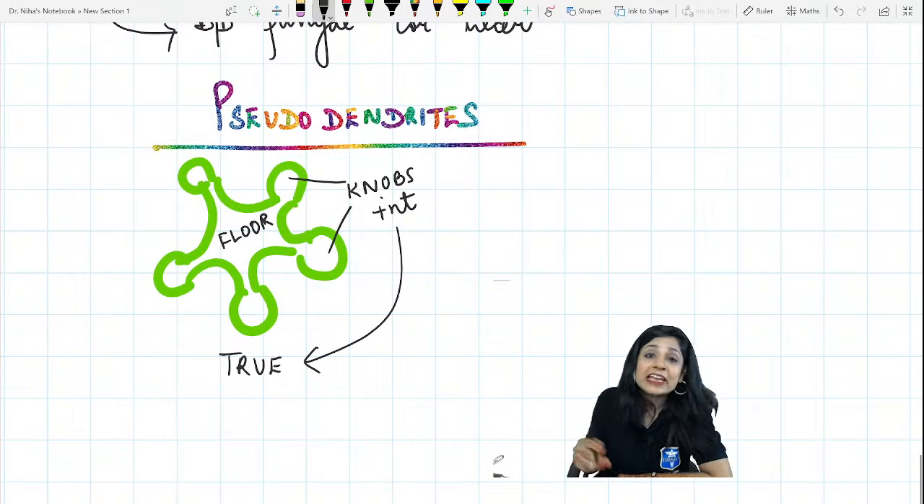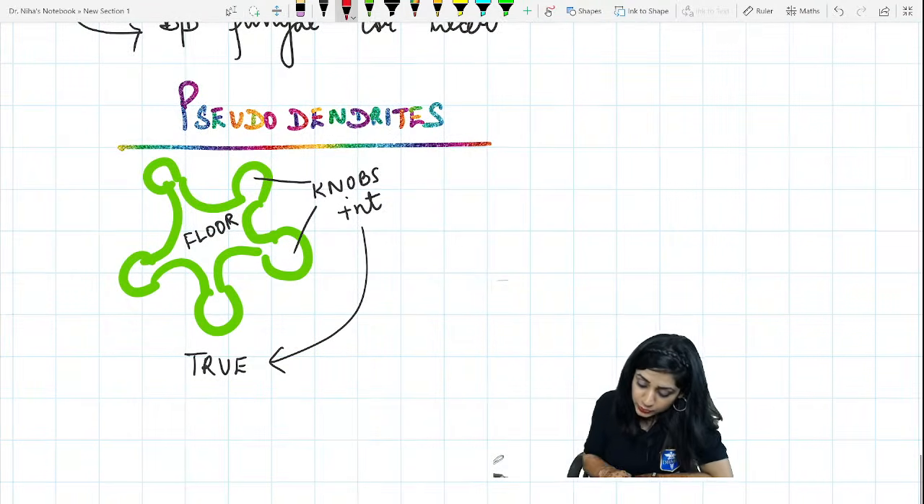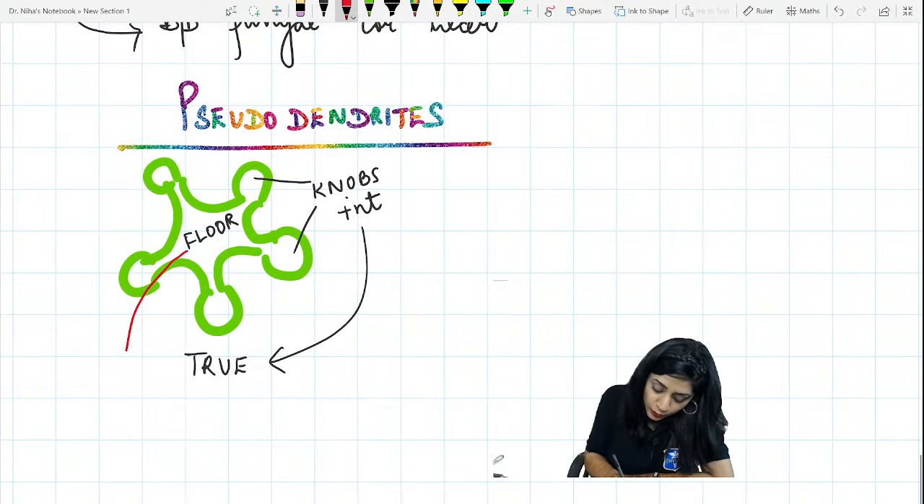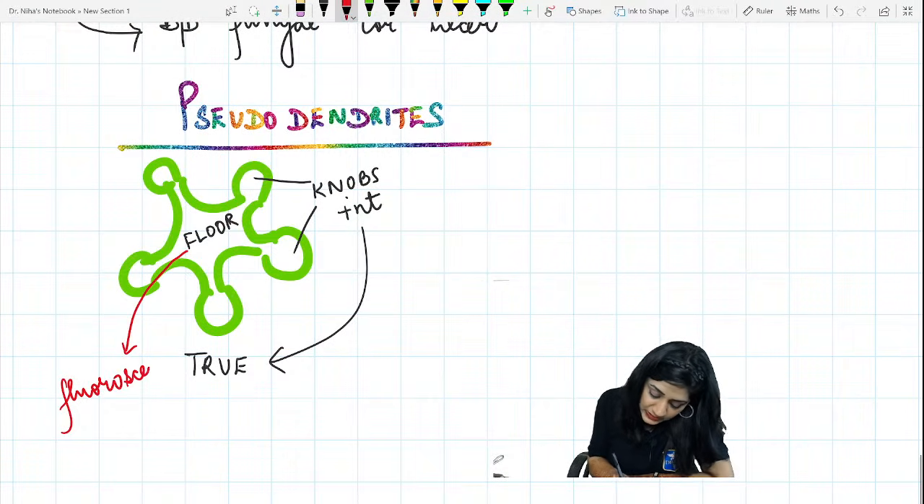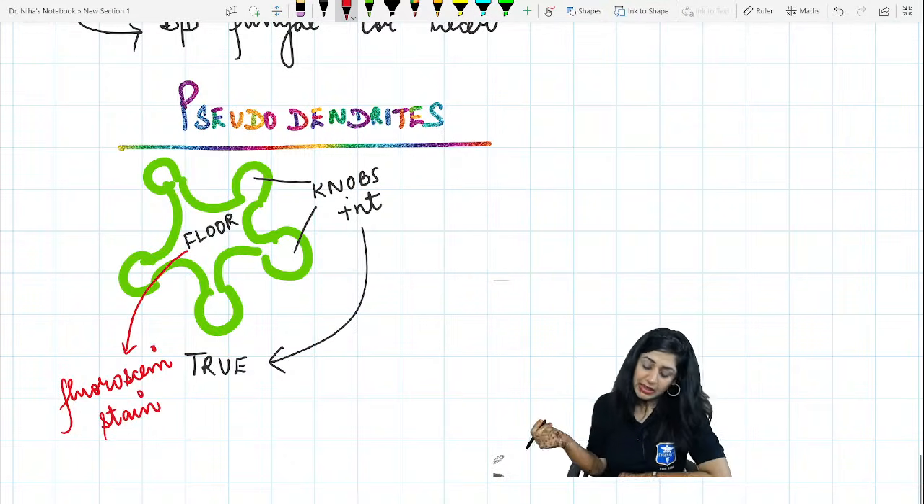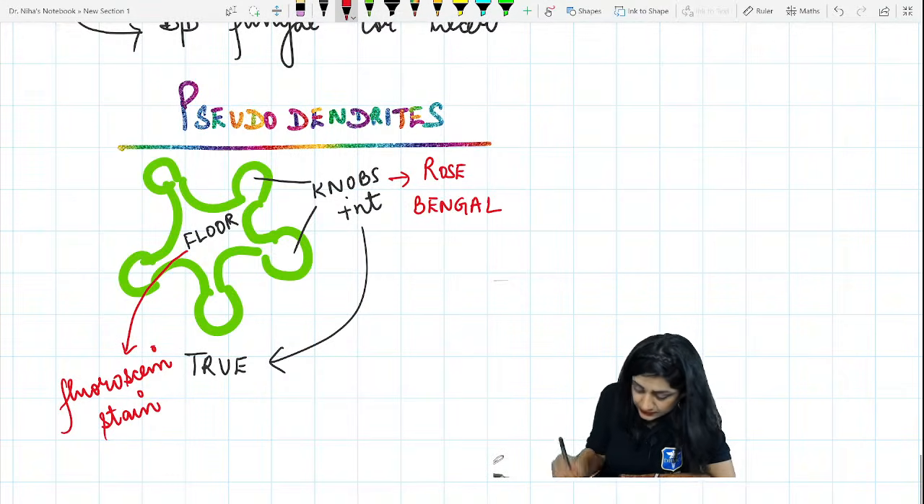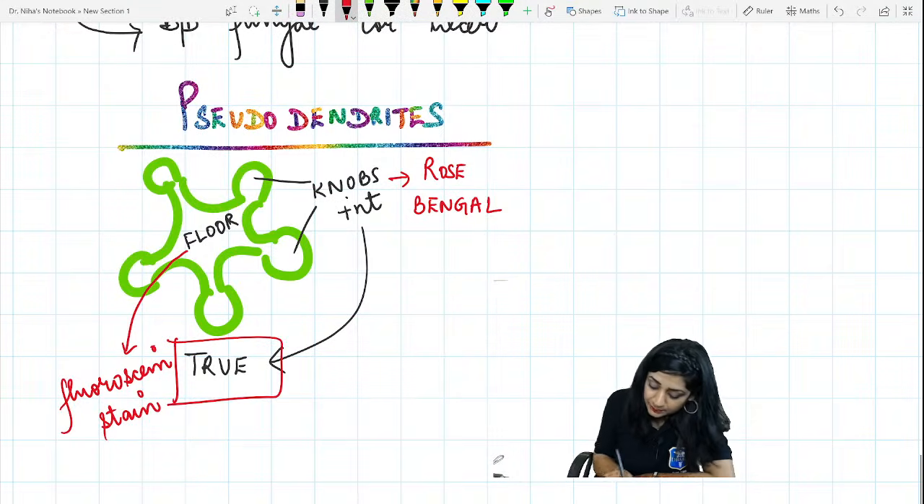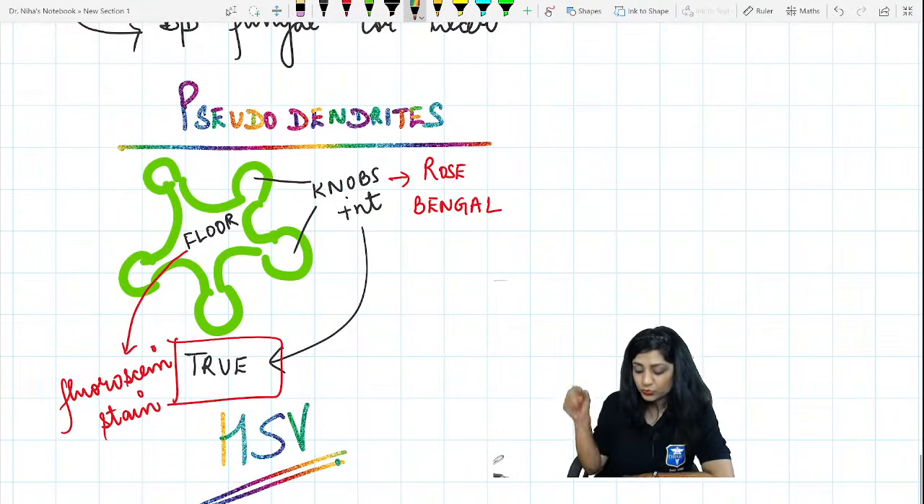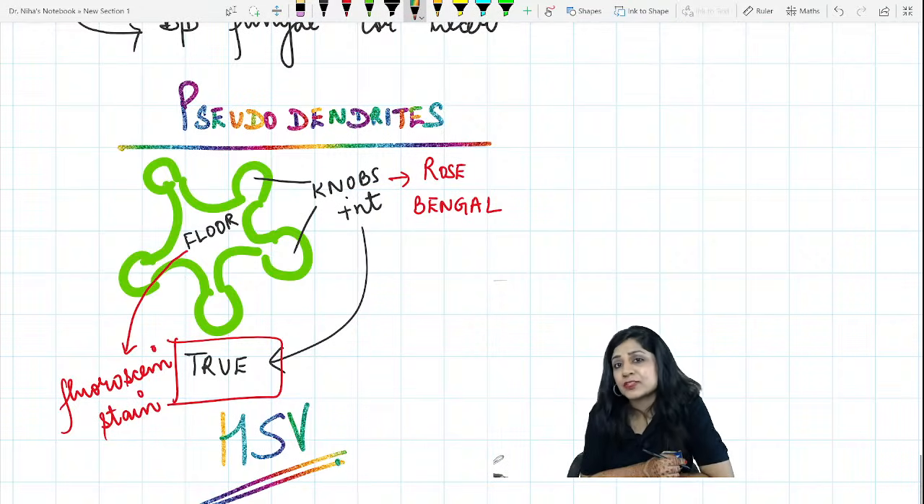Do you know the stains? We have different stains for the two. F for floor and F for fluorescein. Here we have the fluorescein stain. For the floor, fluorescein stain, and for the knobs we have rose bengal stain. This true dendritic pattern we get in herpes simplex virus, so viral.